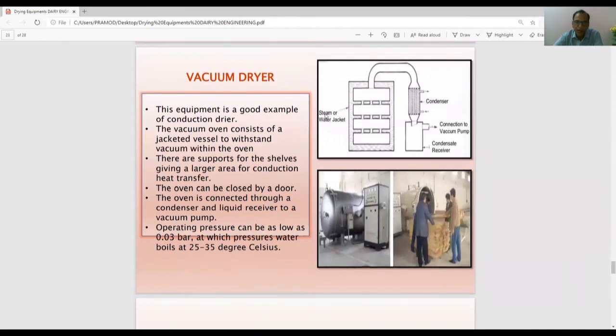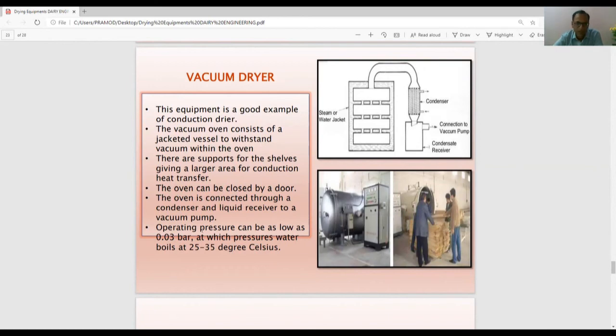This is the vacuum dryer. This equipment is a good example of conduction dryer. And the vacuum oven consists of a jacketed vessel to withstand vacuum within the oven. And there are supports for the shelves giving a large area for conduction. Heat transfer takes place. The oven can be closed by a door. You can see here, this oven is closed by a door.